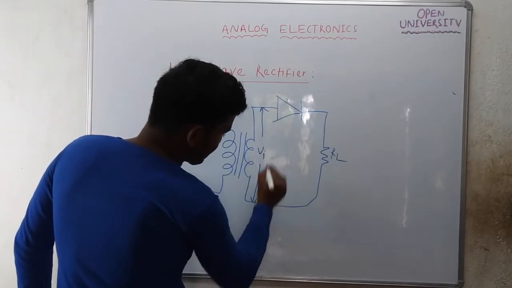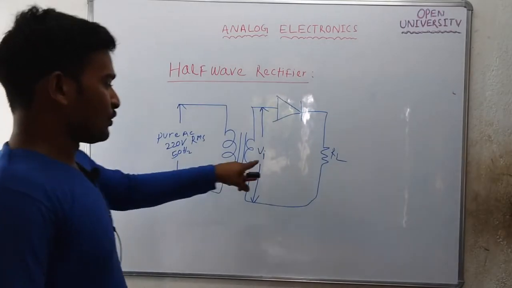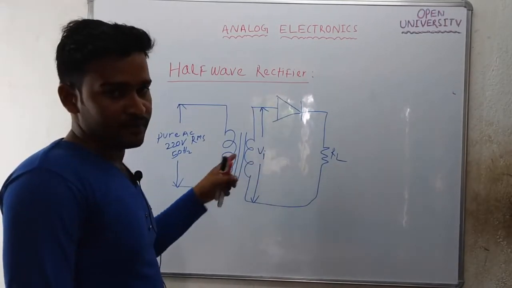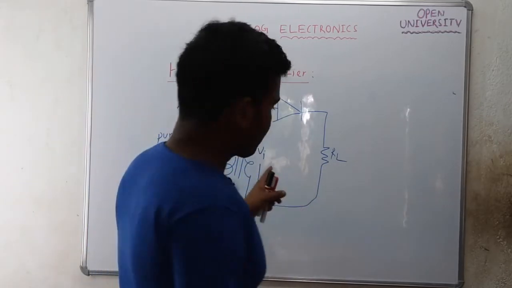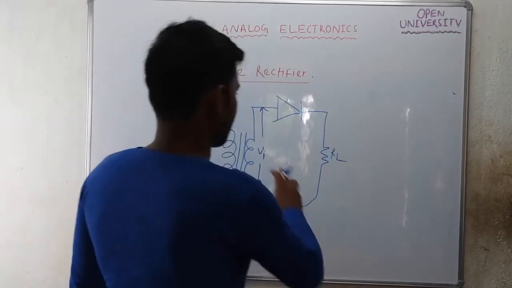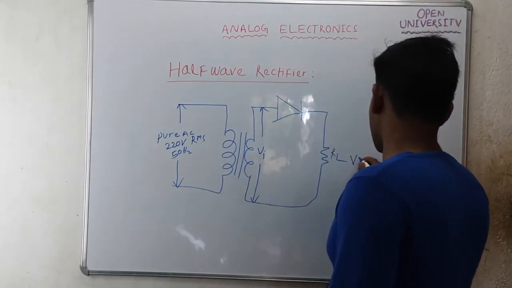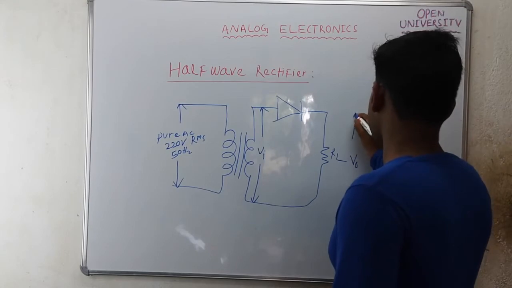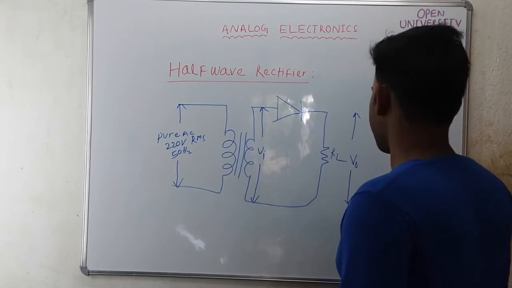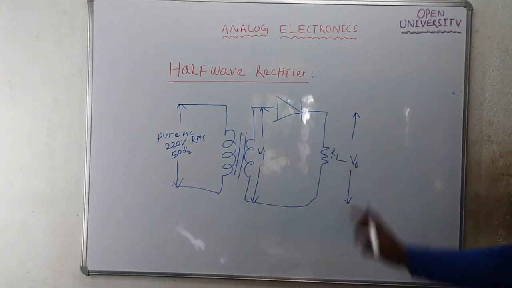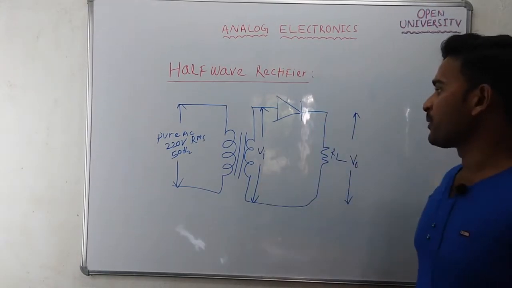Vi is a pure AC signal with a smaller RMS value, and the frequency is the same. This is the diode, this is the load resistance, and this is the output voltage. This is the circuit of a half wave rectifier.